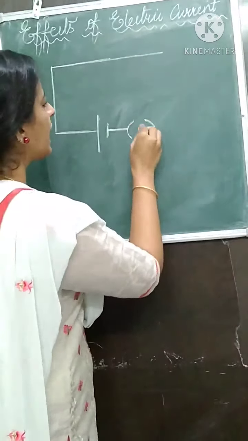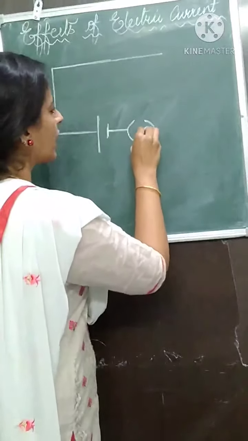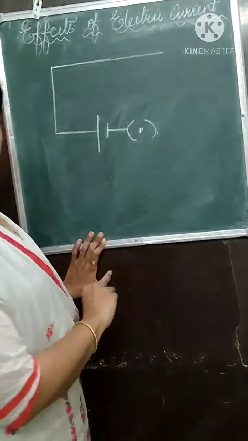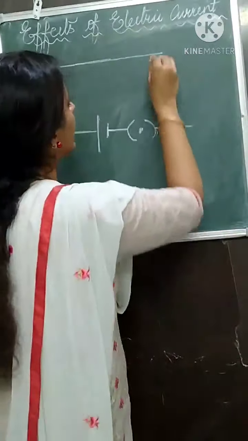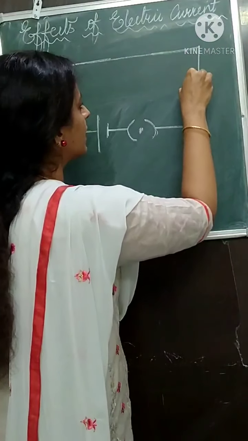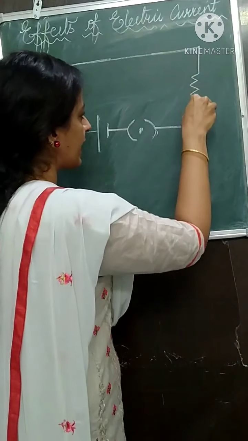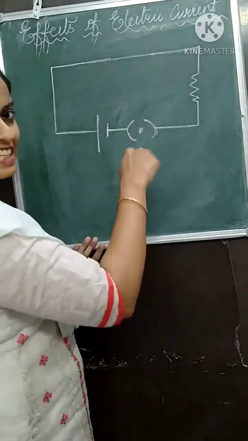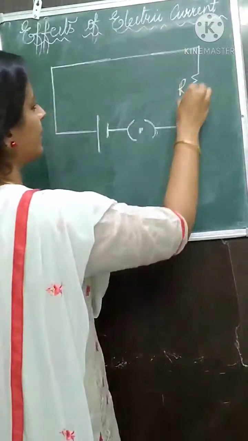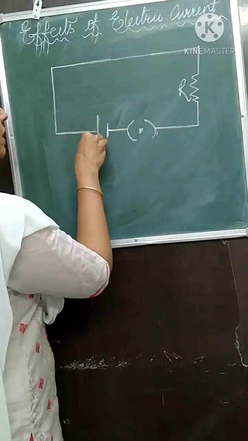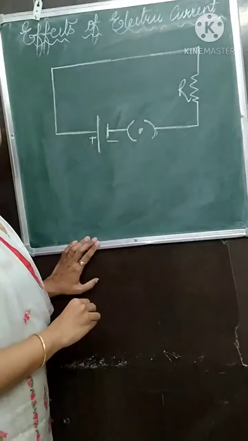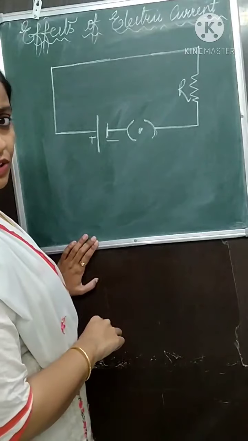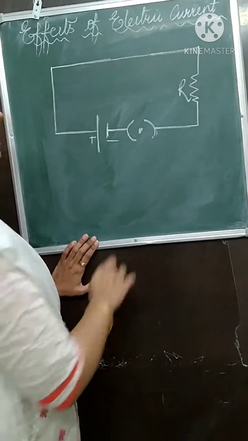Then we have a key. If the key is closed, then we show it this way. Then we have a resistor. We will talk about the resistor later. For the time being we will just show the resistor as a zigzag line, R. The longer line will be positive and the shorter one will be negative. Then we will talk about the ammeter.